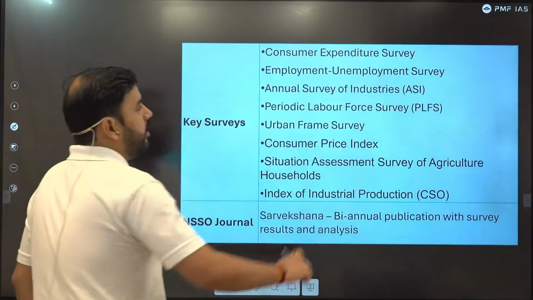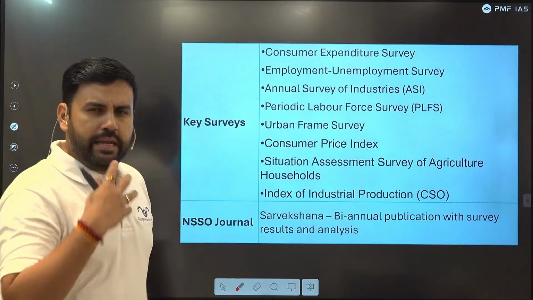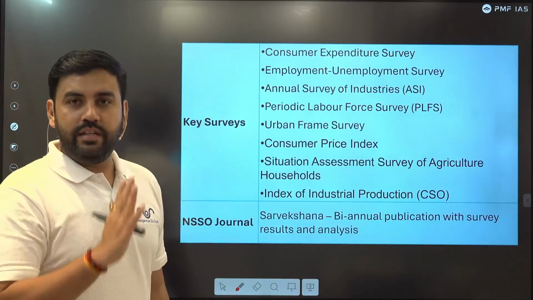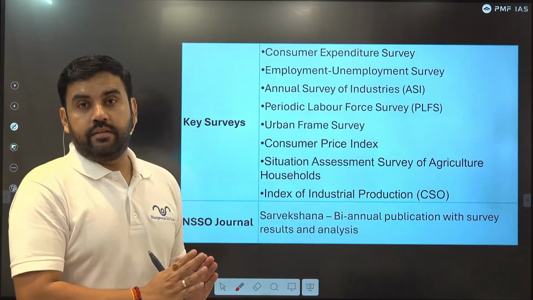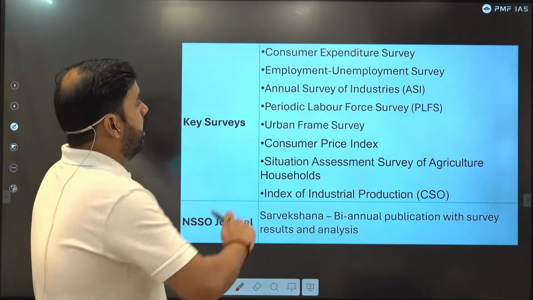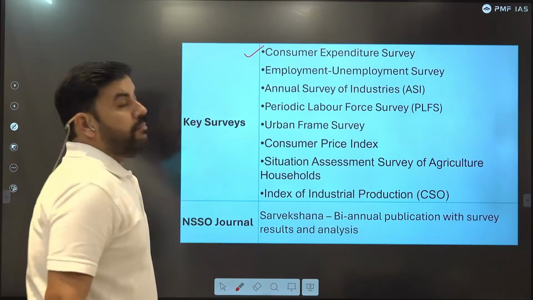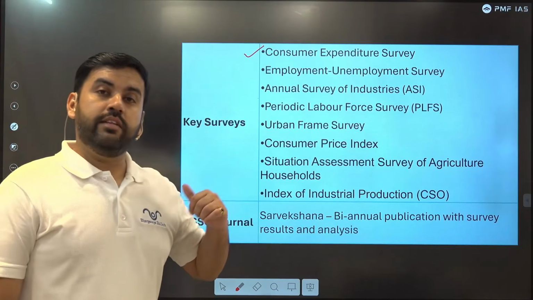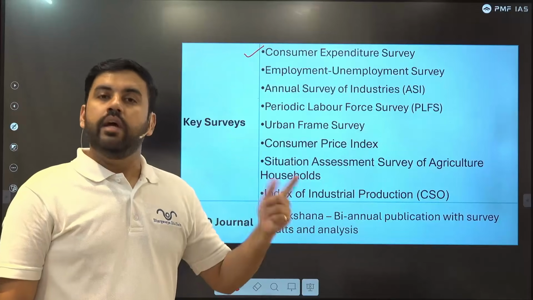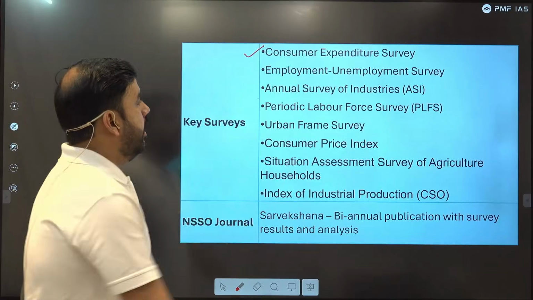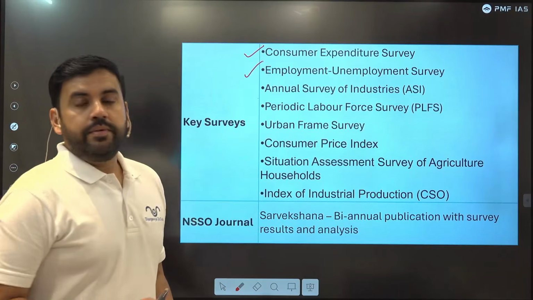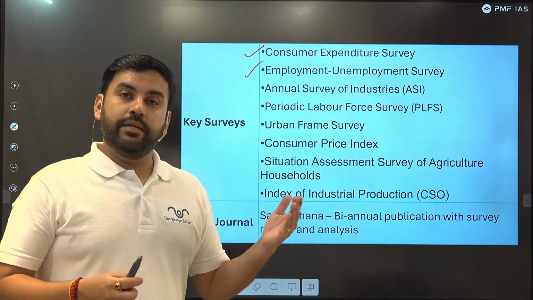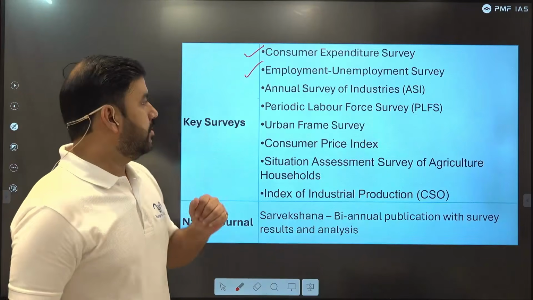How many surveys do they conduct? Although they conduct many surveys, I have given you the list. Do not forget this. That's very important. Consumer expenditure survey, very important. So when this survey will be released, the next round, we will discuss that. Employment, unemployment survey, very important. Again, we will be discussing that as well. The next round we will be discussing.